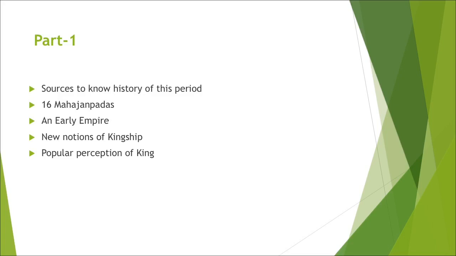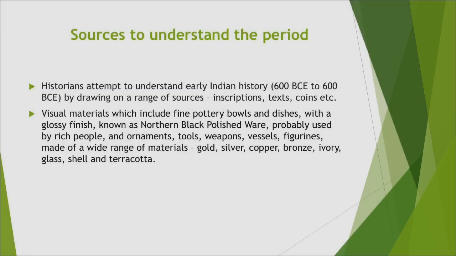Then an early empire, that is the rise of Mauryas, an establishment of an all India empire. The new notions of kingship which developed in the post-Mauryan period, and what was the popular perception of the king. What did the people know about their kings? That historians have reconstructed through Jataka and Panchatantra stories. All these we are going to throw light on in chapter 2, that is your Kings, Farmers and Towns.